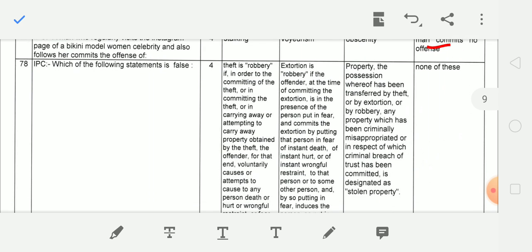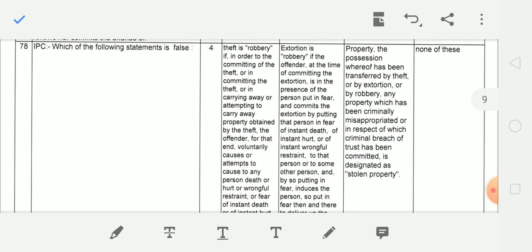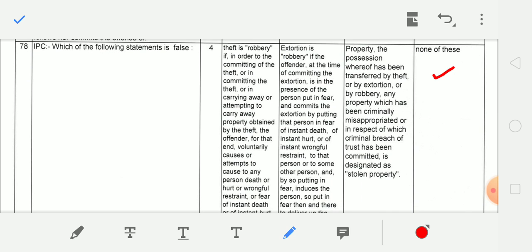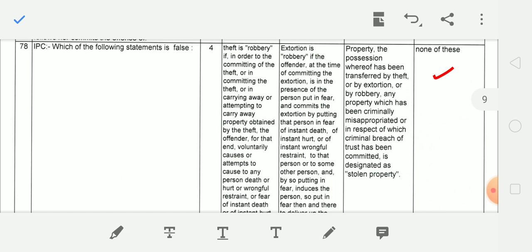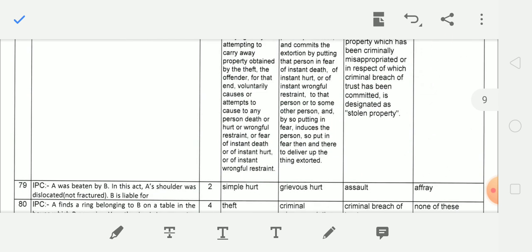Next question, which of the following statements is false? None of these. So you have to read all these statements in order to find which one of these is false, but all these are actually correct.